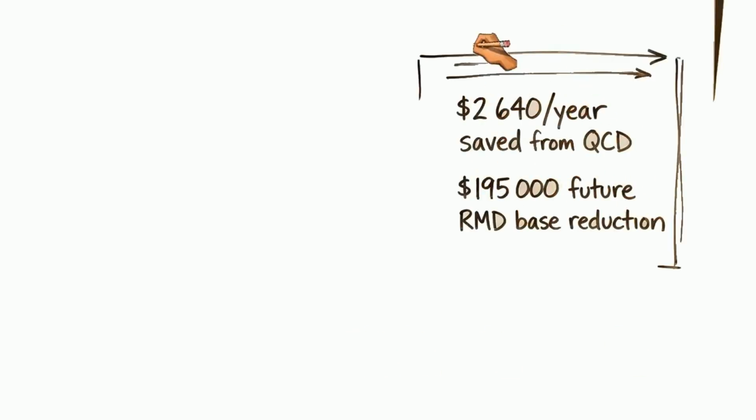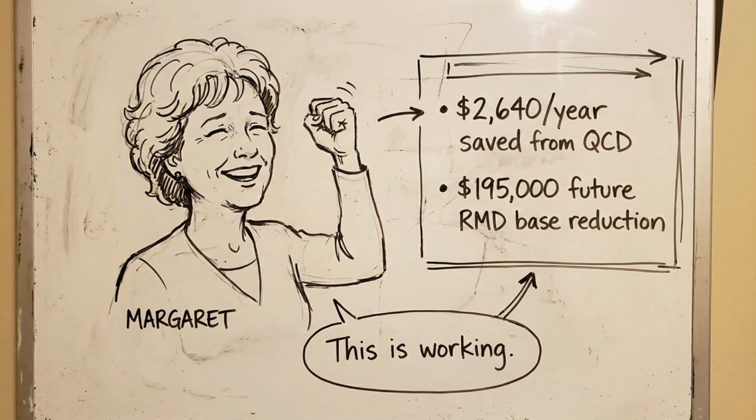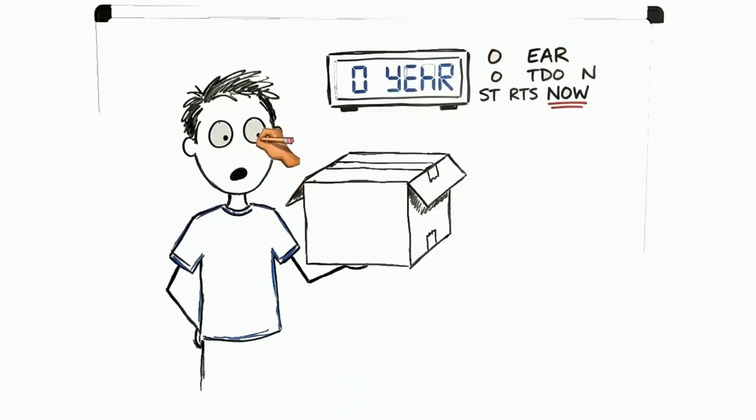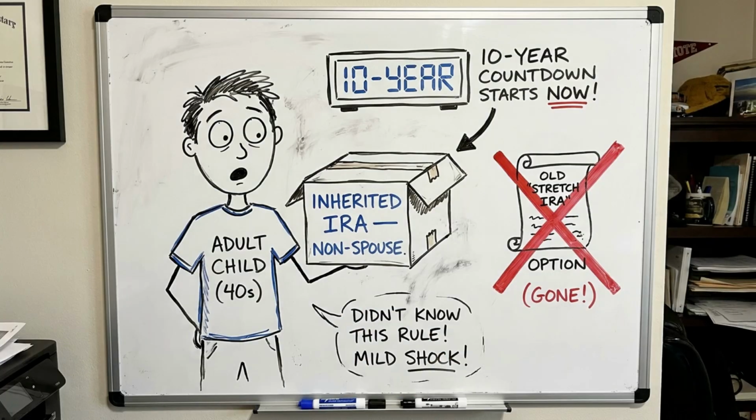Margaret's results. The QCD reduces her AGI by $12,000. This keeps more of her Social Security in the lower taxation tier. Her estimated federal tax savings from the QCD alone: approximately $2,640 per year. The Roth conversions will reduce her RMD base by approximately $195,000 over the next 13 years before age 87, meaningfully reducing future forced withdrawals.